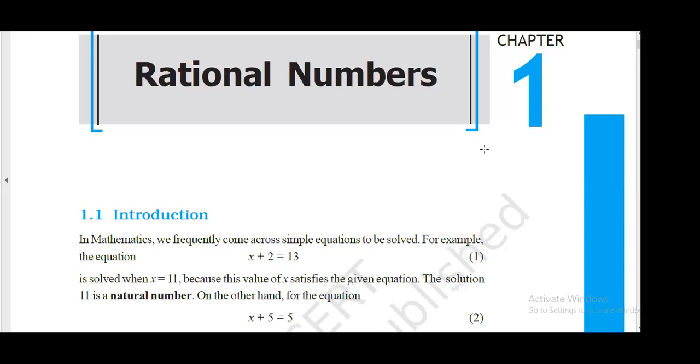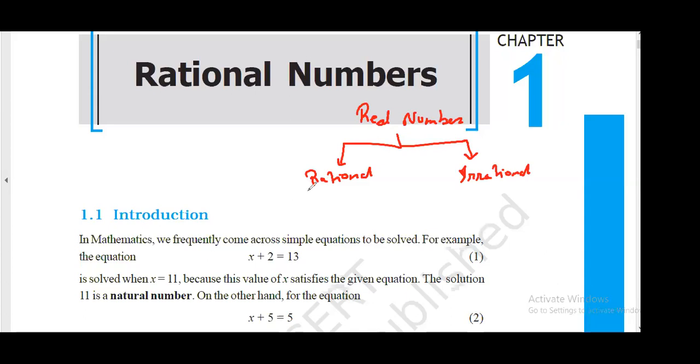So we are going to start rational numbers. We have already seen what a rational number is. When we talk about numbers, we have real numbers. This real number was divided into two parts, rational and irrational.